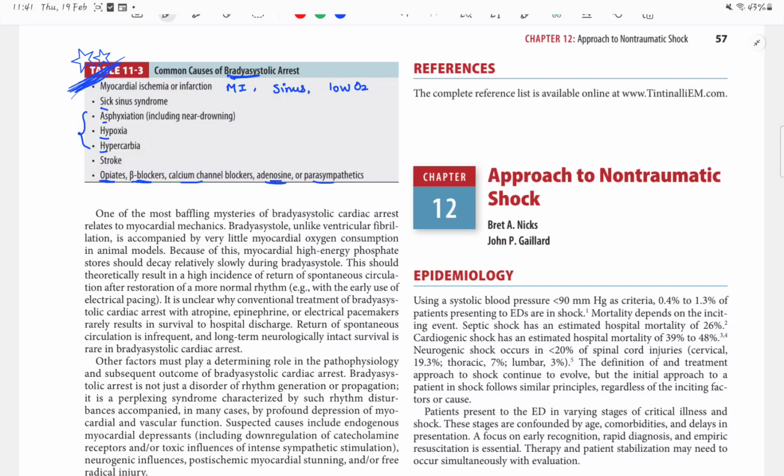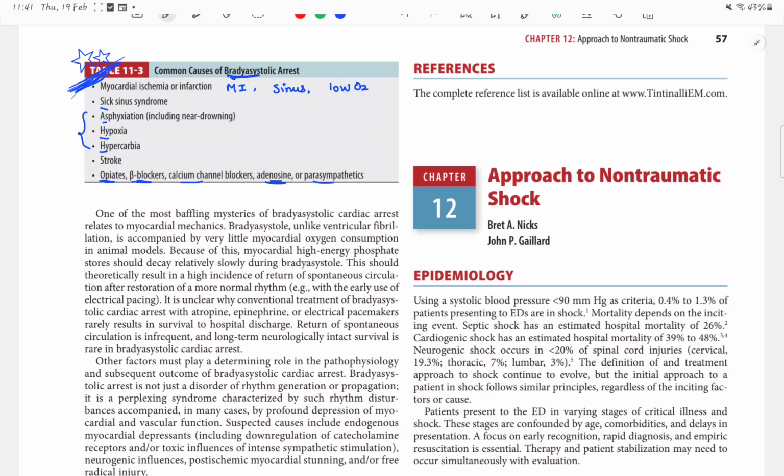Common causes of brady-systolic arrest are the common causes of bradycardia, myocardial infarction, especially RVMI, sick sinus, asphyxia including near drowning, hypoxia, hypercarbia, stroke, and drugs which suppress sympathetic activity and respiration like opioids, beta blockers, calcium channel blockers, adenosine, and parasympathetics.